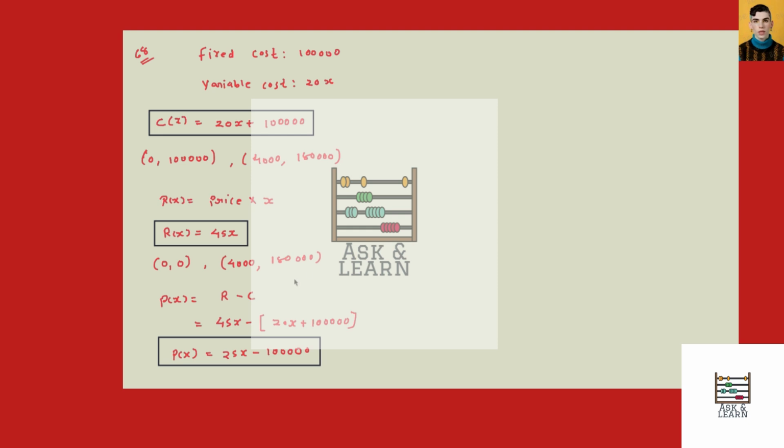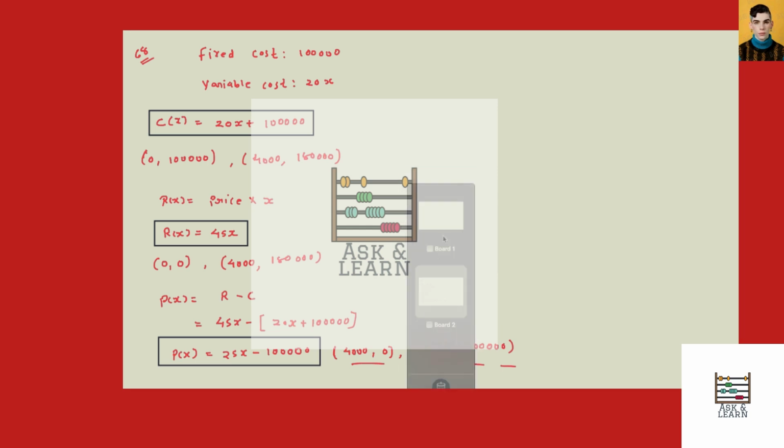So again we need 2 points to graph the line. So when x is equal to 4,000, then profit is 0, and when x is equal to 8,000, then profit is 100,000. So we need to draw a line between these 2 points.